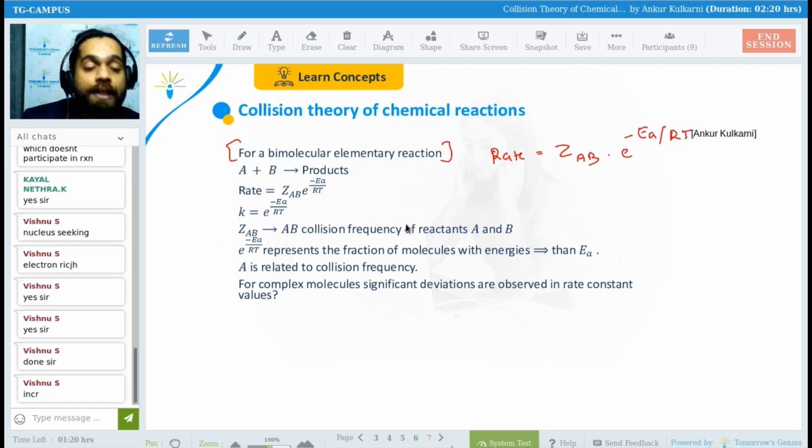It is the same as your Arrhenius equation. The only difference is that you now have a new term, ZAB, and write it down, everyone. ZAB is nothing but collision frequency. Please mention it.